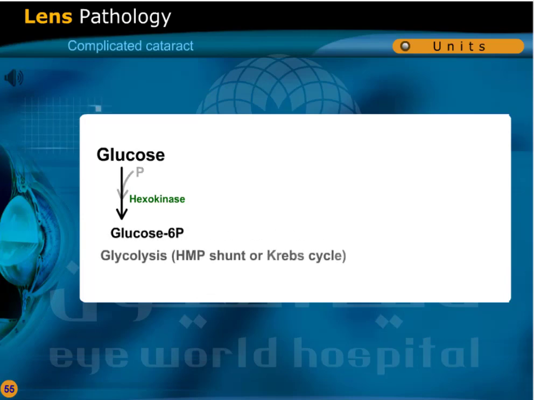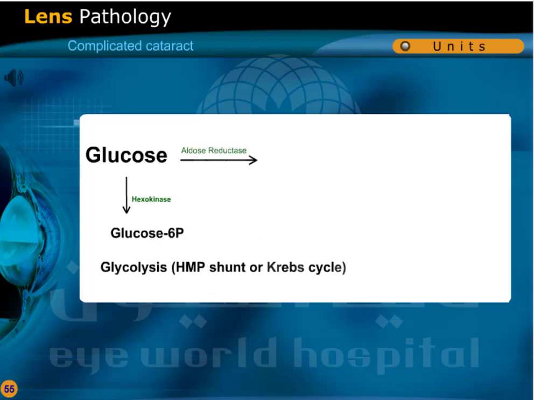Glucose adds phosphate in the presence of hexokinase enzyme, giving glucose 6-phosphate, which enters glycolysis, the hexose monophosphate shunt, or the Krebs cycle. Glucose gives sorbitol in the presence of aldose reductase. Sorbitol is further converted into fructose by polyol dehydrogenase.